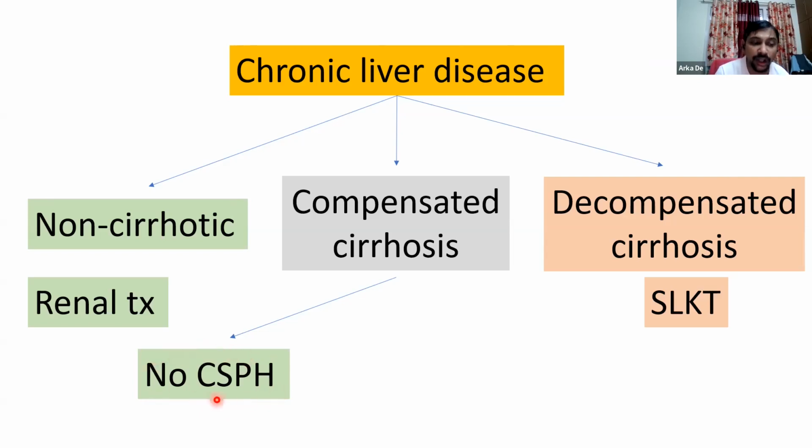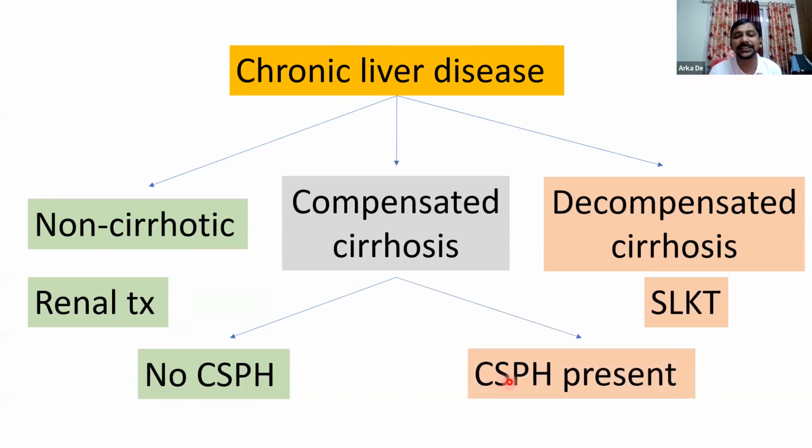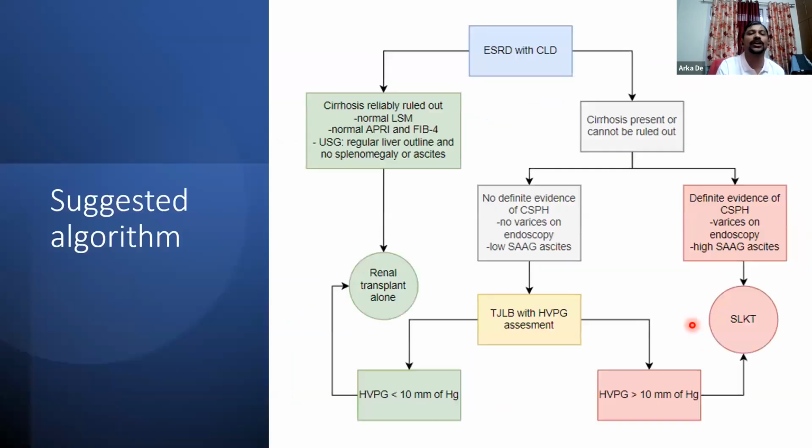So if the patient does not have clinically significant portal hypertension, then we can go ahead with renal transplant. However, if the patient has clinically significant portal hypertension, then we need to go for a simultaneous liver kidney transplant. So how do we assess? Old guidelines actually only used to base all the decisions on the basis of biopsy. But now, since we have got good non-invasive tests, this is the algorithm that we are following at our institute.